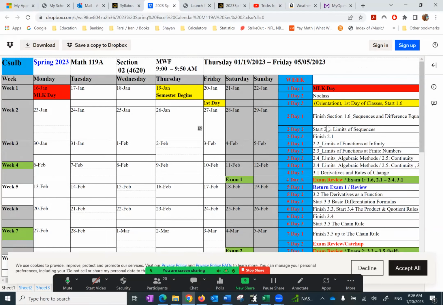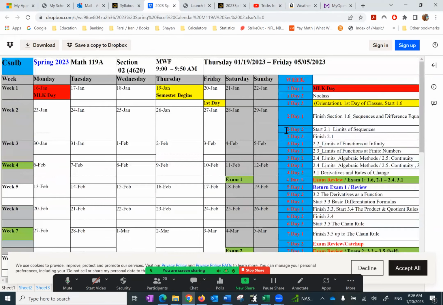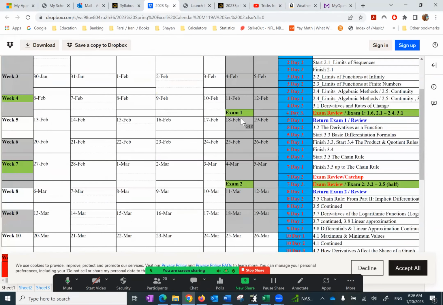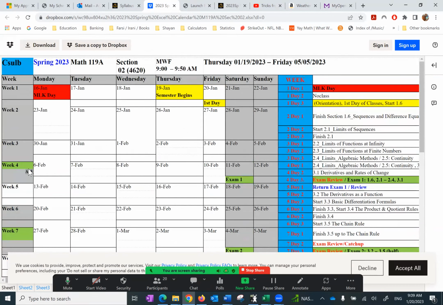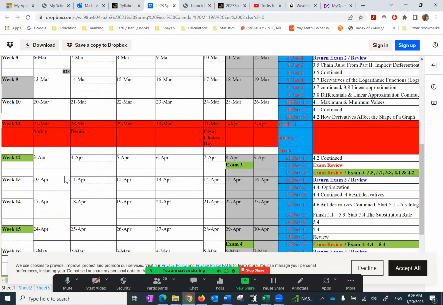And then we start with various sections, as you see on the right side. And the exams take place every few weeks. For example, the first one is week 4, so on and so forth. And so that's the calendar.